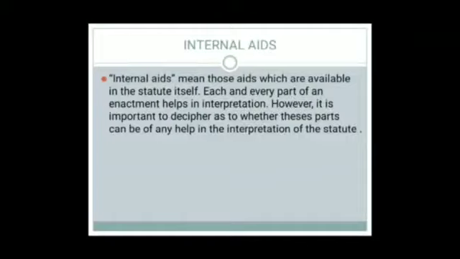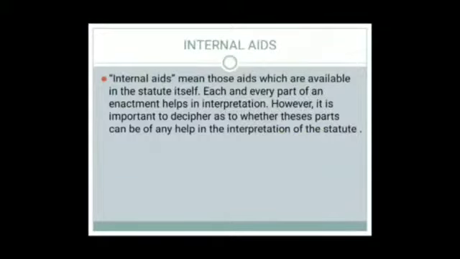In the case of KP Varghese versus Income Tax Officer, Ernakulam, the Supreme Court stated that interpretation of a statute being an exercise in the ascertainment of meaning, everything which is logically relevant should be admissible. So what do internal aids mean? Those aids which are available in the statute itself. Each and every part of an enactment helps in interpretation. However, it is important to decipher whether these parts can be of any help in interpretation of statutes.